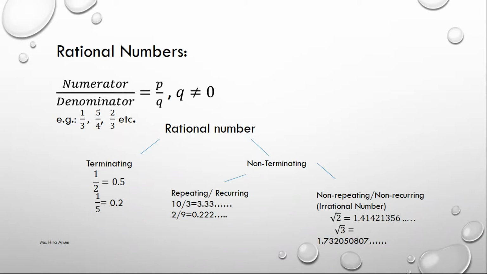In non-repeating we have radical 2, radical 3, radical 5. These are irrational numbers. Irrational numbers are non-repeating and non-terminating numbers. Terminating, and repeating non-terminating numbers are rational, but non-repeating and non-terminating are irrational.